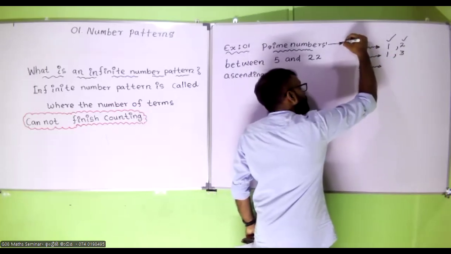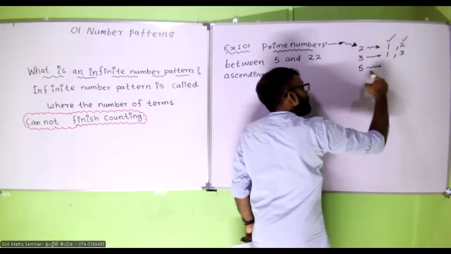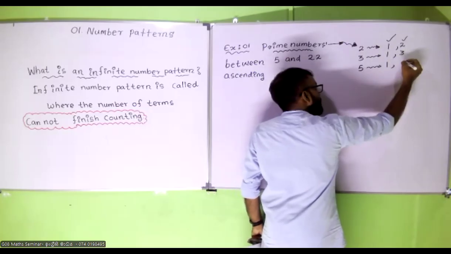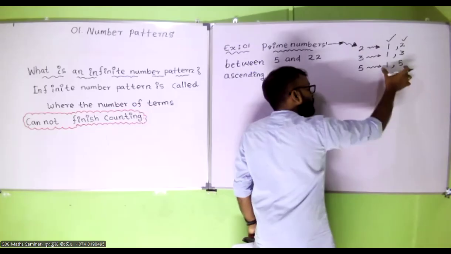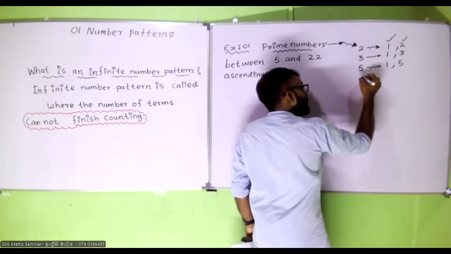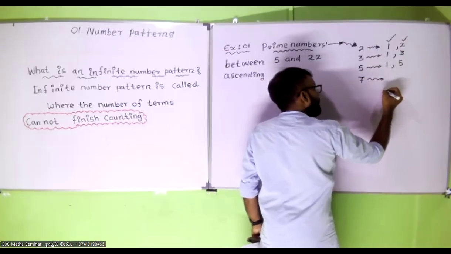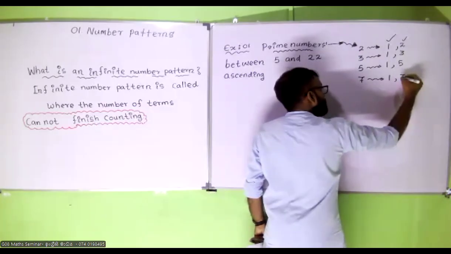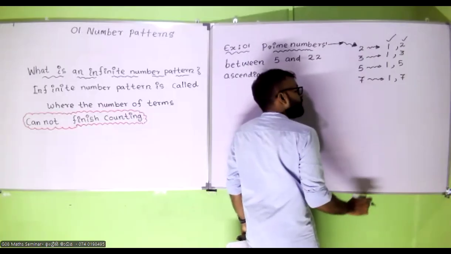I am giving you guys the explanation for prime numbers. 5 can be divided by 1 and by itself, 5. There are no other factors, only 2 factors. Prime number. 5 is a prime number. 7 can be divided by 1 and by itself, 7. 2 factors. Prime number, 7.